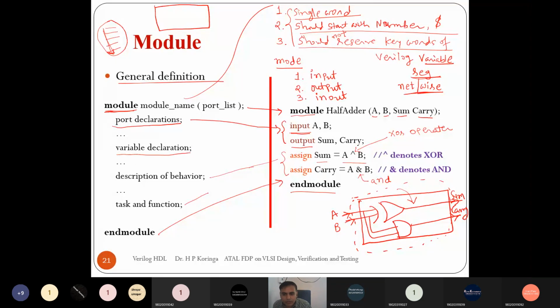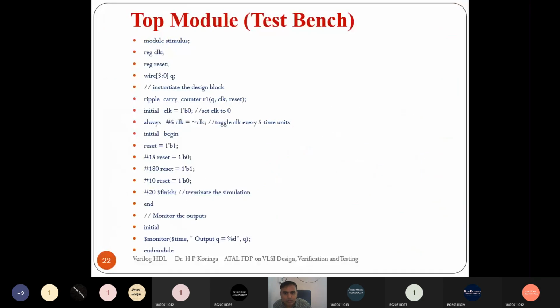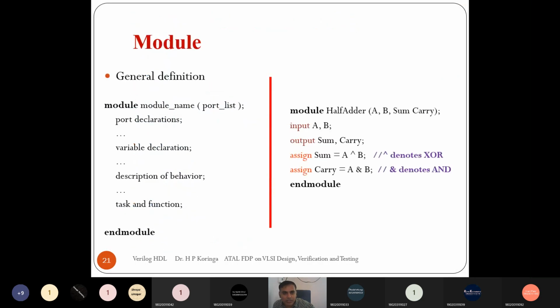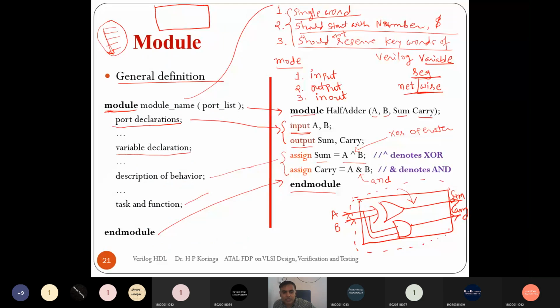Yes. Okay. So here is a test bench that we'll see in the next lecture, because we will not finish it. Any questions up to whatever we have covered?